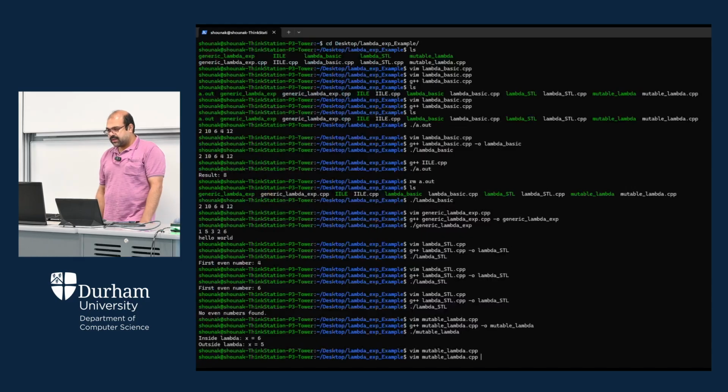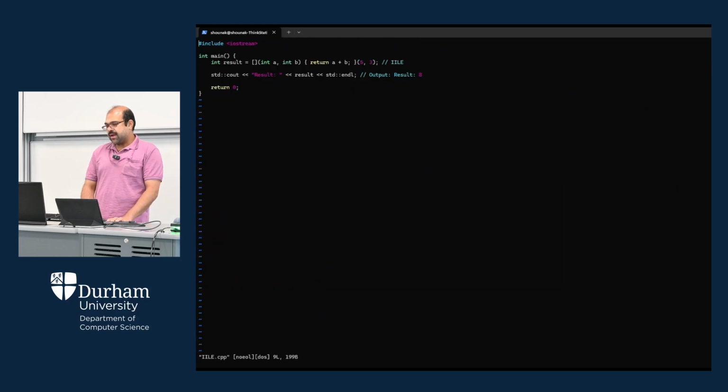Next we have the last one, that is the IILE.cpp. So here you have the main function. Here also we haven't used any standard template library function, so we just include iostream, that is standard input and output. And here you have the int result, where you can see a, b and return a plus b, and then 5, 3.